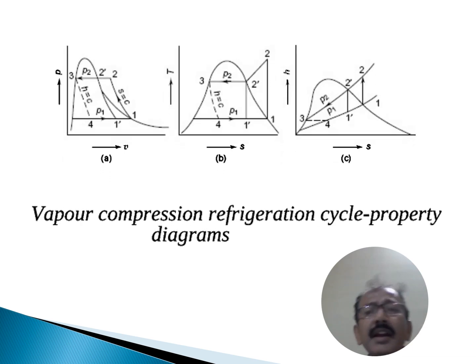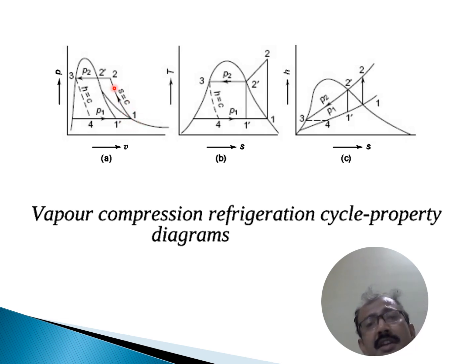So this is the property diagram. Here PV, TS and HS are the properties. PV is the pressure volume, TS is the temperature entropy, and HS is the enthalpy entropy. When the refrigerant enters the compressor, it is in the saturated vapor state, that is state point 1.